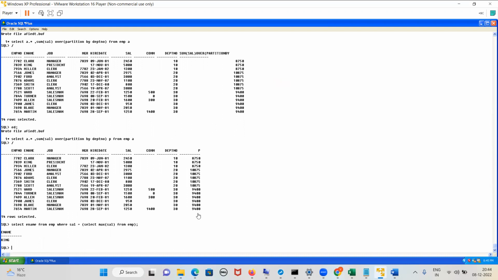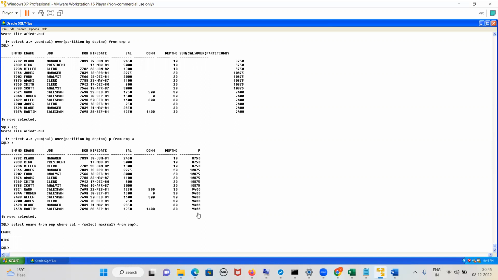Department wise maximum salary, minimum salary, department wise total salary, count of number of employees, detail, and all those things I have taught you. So group by is over. Having is a filter condition which is used after group by. Where is a filter condition which is used before group by. Partition by is used to partition each and every record based on the column name. Over is a syntax, and then the partition by condition is there. So that is how these things are. That is what group by is.